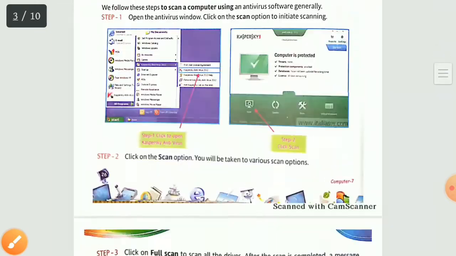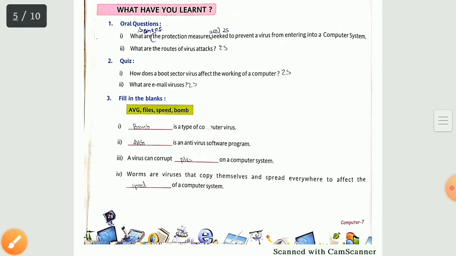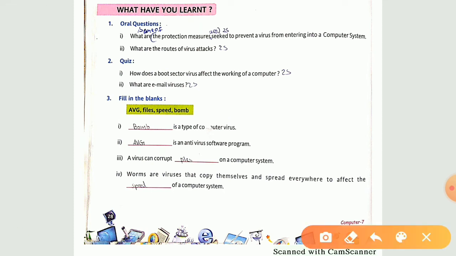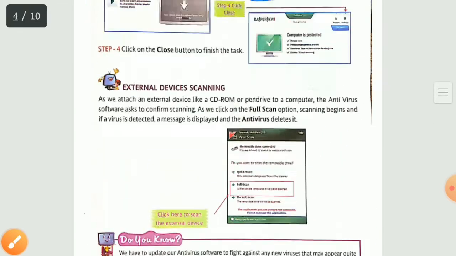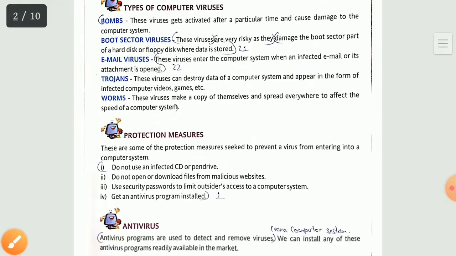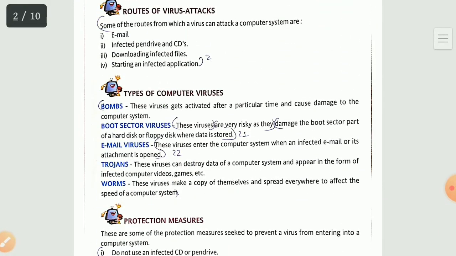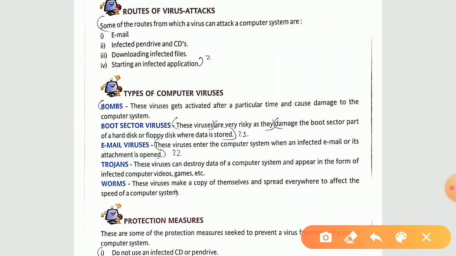Now moving forward, see the quiz part. How does a boot sector virus affect the working of a computer? Yes, for this answer again turn on your page number 25. Now see, on page number 25 we are having this one, types of computer virus heading. Yes, and start writing from this one.